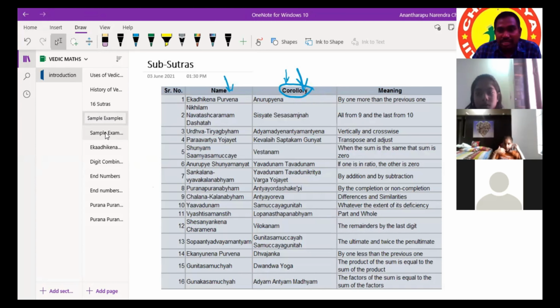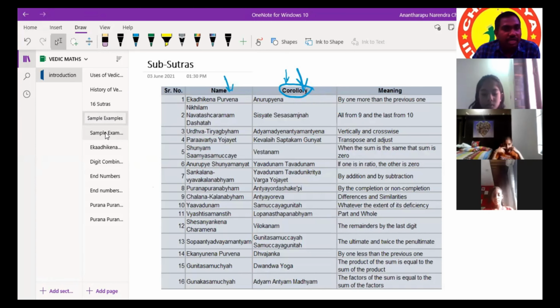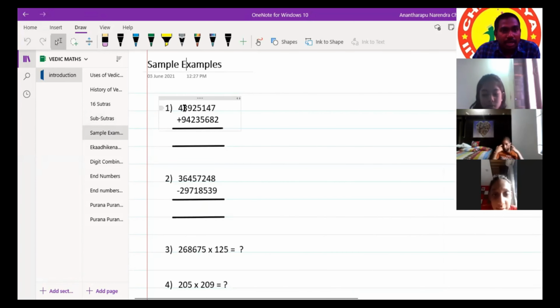Let's see sample examples of which type of questions we can solve using these Vedic math techniques. Anybody can do this question, right? No need to answer, just give the response. Everybody can answer this question. Simple mathematics only, but in what time? Some will take 1 minute, some 2 minutes, some even 5 minutes.